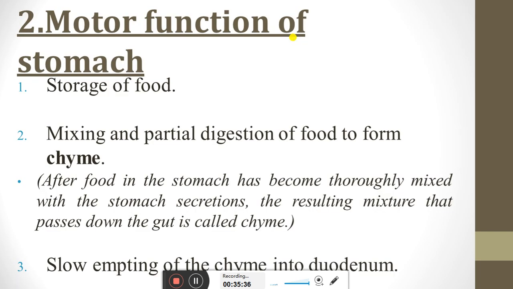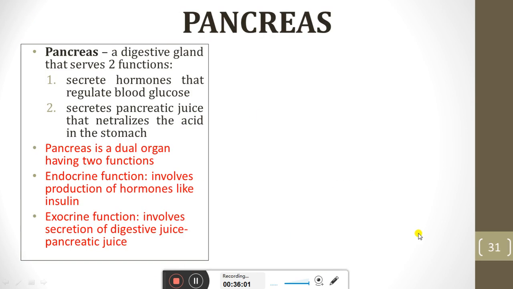Then the motor function of the stomach is the storage of food and mixing of the parietal digestion of food to form chyme. So the bolus, which comes from the esophagus, becomes chyme after mixing. Slow inputting of the chyme into the duodenum will occur through the motor function of the stomach. After that, we see the pancreas.